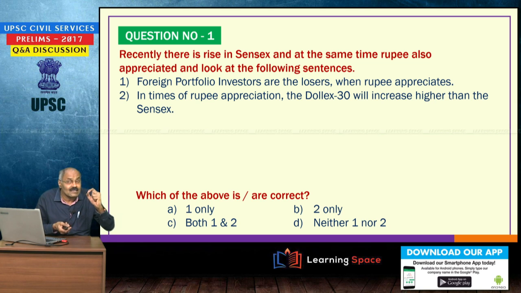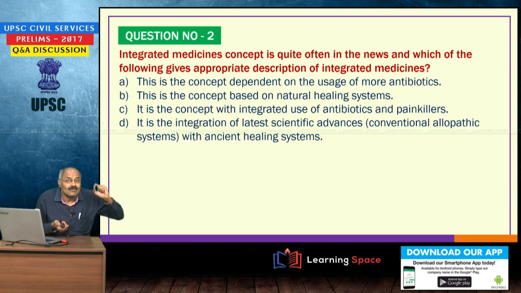Please correct the first sentence. Foreign portfolio investors are the gainers when rupee appreciates. In times of rupee appreciation, the Dolex 30 will increase higher than the Sensex, right. In times of rupee depreciation, the increase in Dolex 30 will be lesser than the increase in Sensex. Please do not forget this. Please tick the second one, 2 only correct.